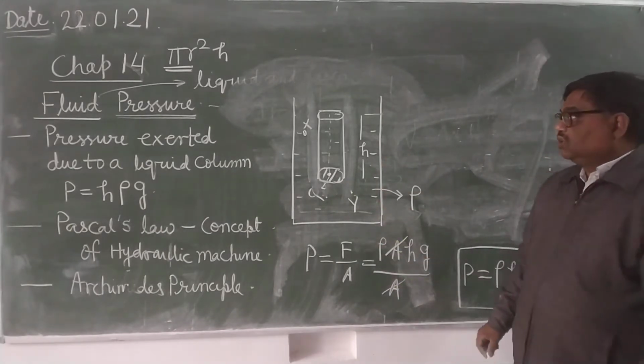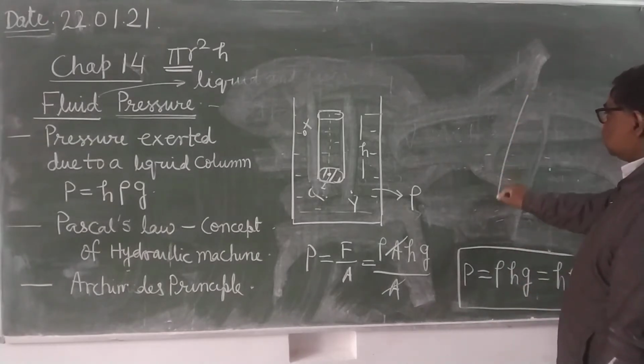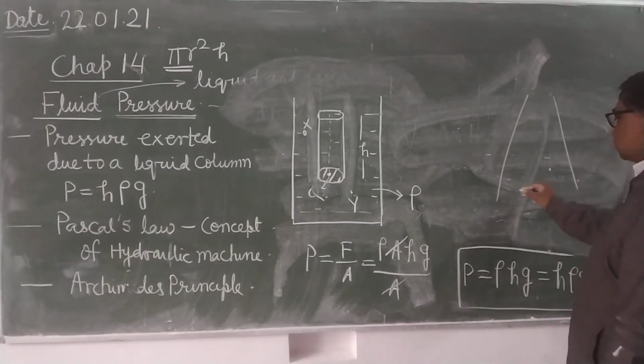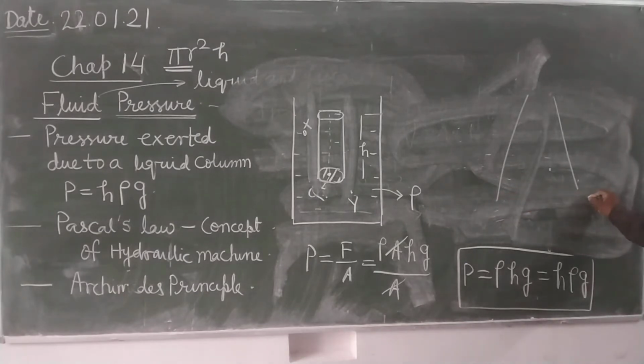Is it clear? That's why when bridges are constructed, the pillars of the bridges are made wider at the bottom, because these pillars are immersed in the water. And at that place at the bottom, the soil is soft and water is also flowing. So what will happen? This flowing water will exert force. So in order to bear that pressure, these pillars are made wider at the bottom.